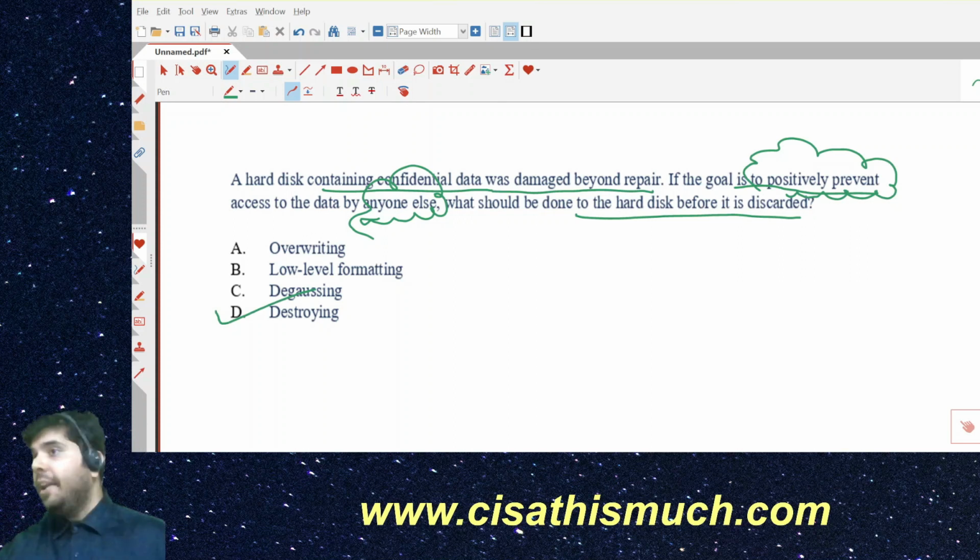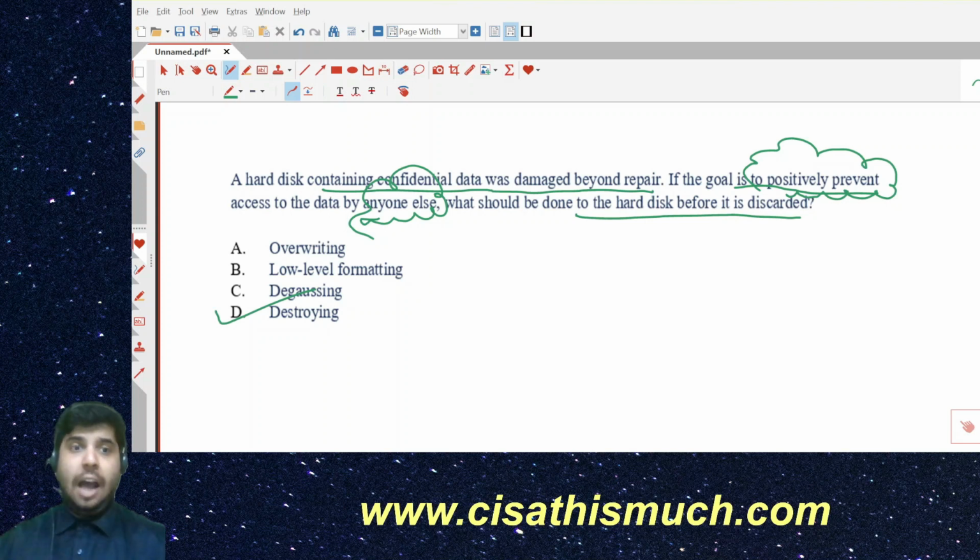Now again, if you try to search on Wikipedia, they will say degaussing is more secure than destroying. This is something which I have already told you before, that this entire topic in itself could be debatable to some extent.